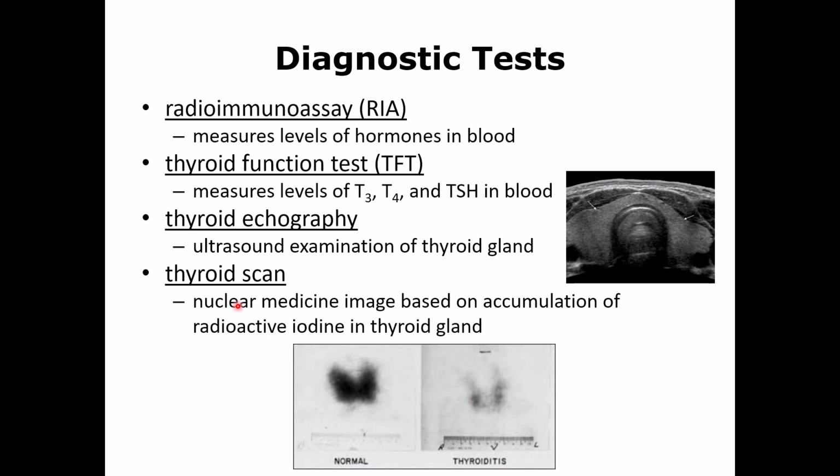And the thyroid scan is where you inject a nuclear medicine that contains radioactive iodine. As I said before, the cells in the thyroid like iodine a lot. They want to store iodine. So normally you will have a big reserve of iodine in the thyroid gland. So if the person is normal, you can see the thyroid gland really dark. But if the thyroid gland is damaged, then you can see it faint. Or sometimes maybe there's a cyst there. You can see one small area that does not pick up anything, and the rest is normal. So that way you can see it.